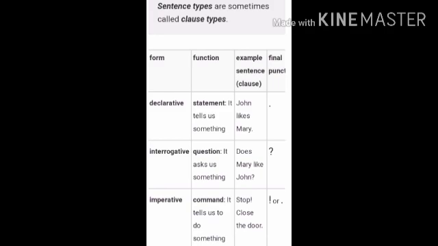So at the end, you may use a punctuation mark like the exclamation mark or full stop. When you are saying only that command word like stop, there you will put the exclamation mark, and for close the door you will put the full stop.